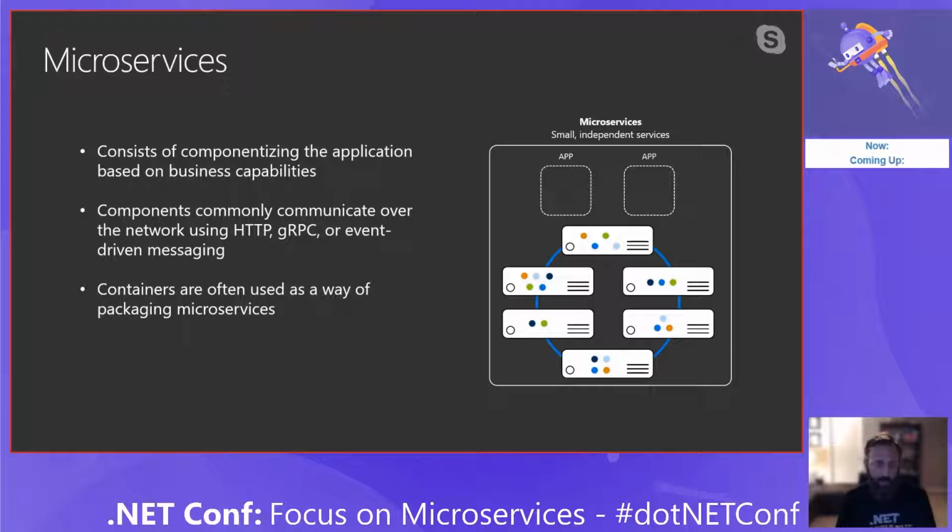It might have a database or a subset of databases or just tables, but you have to decide what the boundary around your service is. As far as how they communicate, they commonly communicate over the network using HTTP or REST services, or gRPC, as James talked about in his presentation. Super fast binary communication is really great within a cluster because you don't have to worry about being human readable as it goes across the wire.